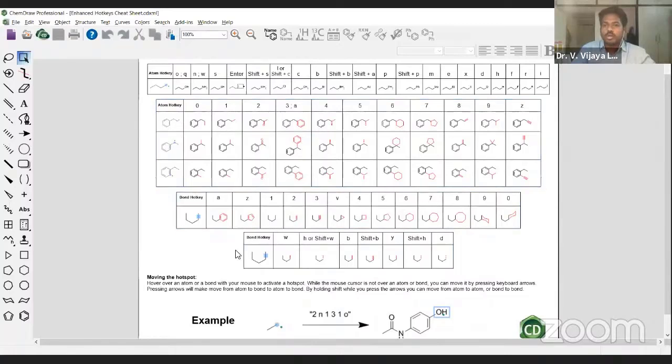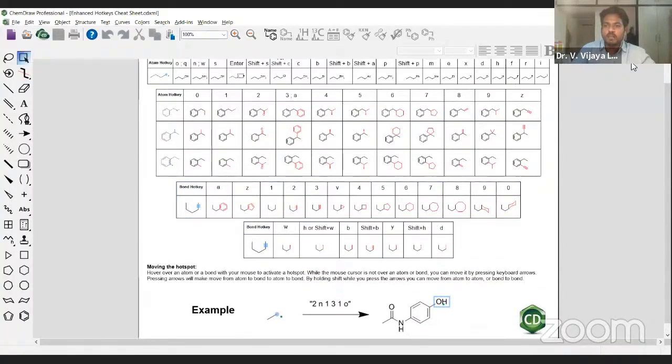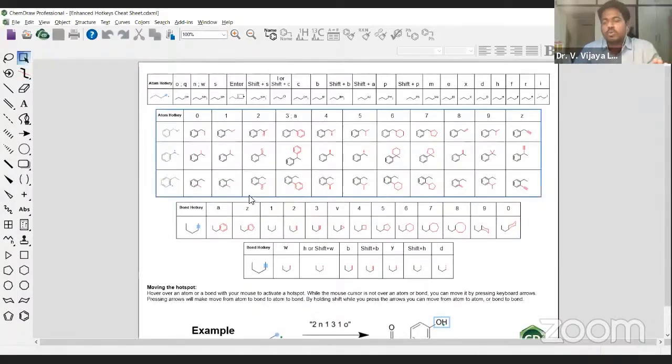Then you will get a sheet of all shortcuts. This is something that you need to spend a little time on. As I told you, by practice you can excel on this sheet. That means you will remember all the shortcut formulas by practicing it. Once you remember this single sheet, I think even the most difficult reactions, like an 80-step reaction, won't take more than 5 minutes. Every other reaction will be in terms of seconds.